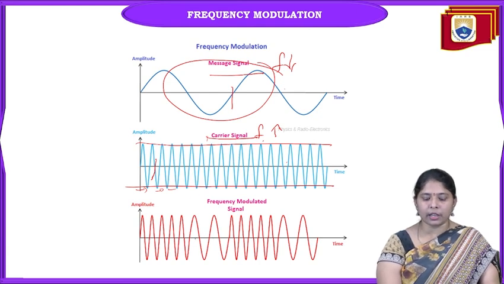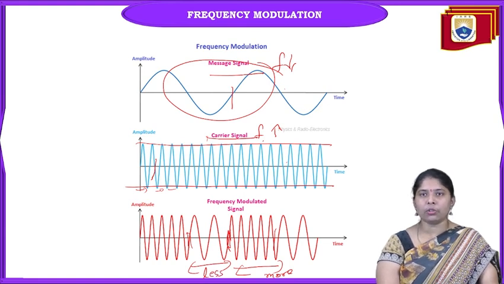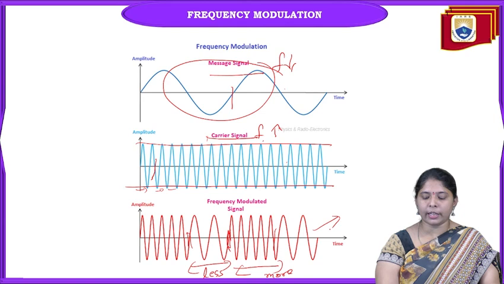Frequency variations are there. You can observe here expansion of the waveform. Here the compression of the waveform is there. Compression means here there are more number of cycles. Here there are fewer cycles. So frequency is not constant in this modulated wave.